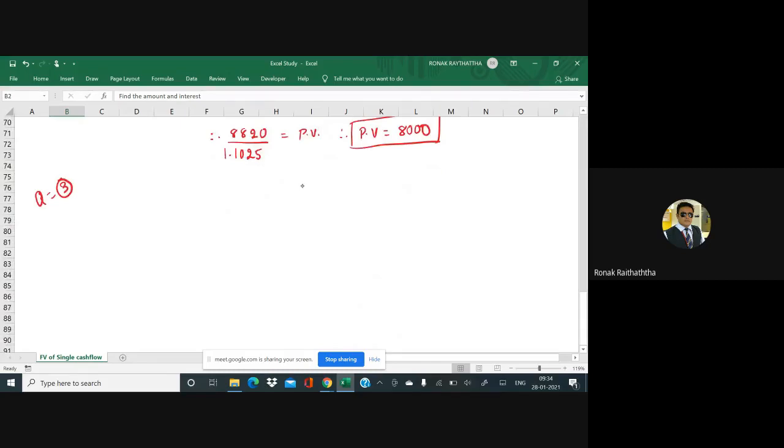Say interest of second year equal to FV of second year minus FV of first year. Can I write it like this?